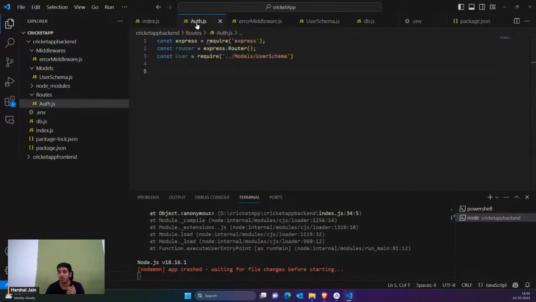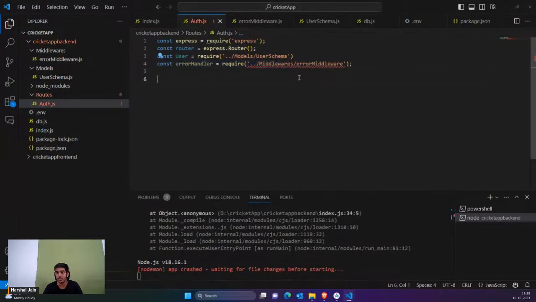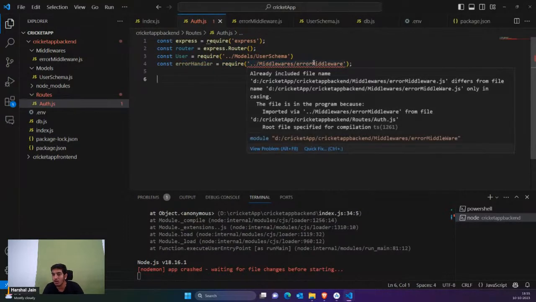Now let's come back to auth.js. Inside this, guys, we are using the error handler middleware. We are using this middleware, the error middleware. I think the purpose is already included in the file name.